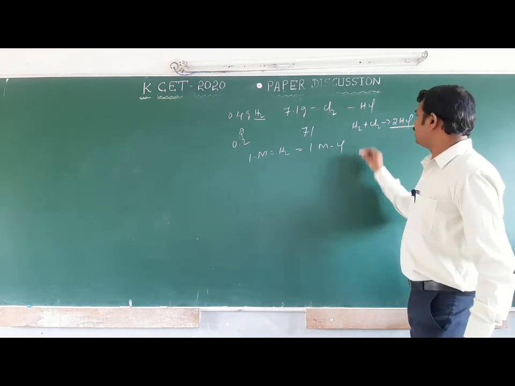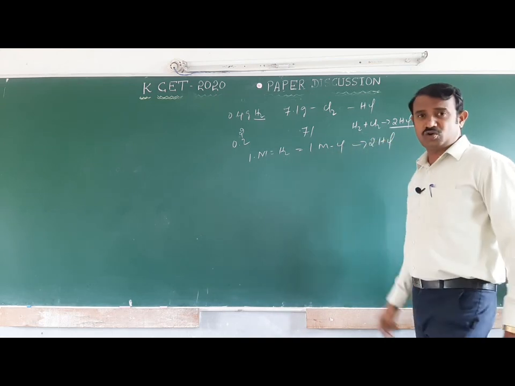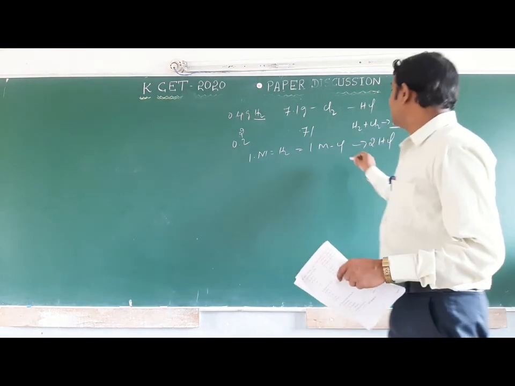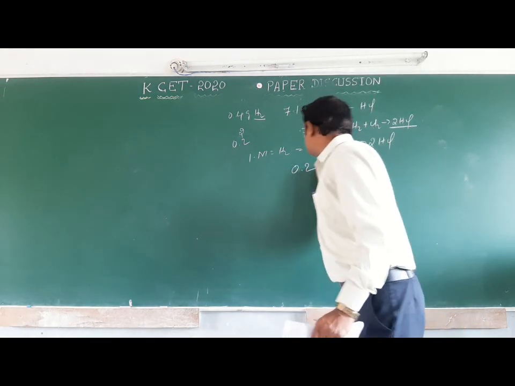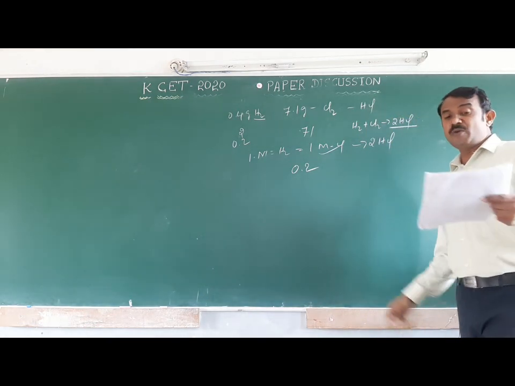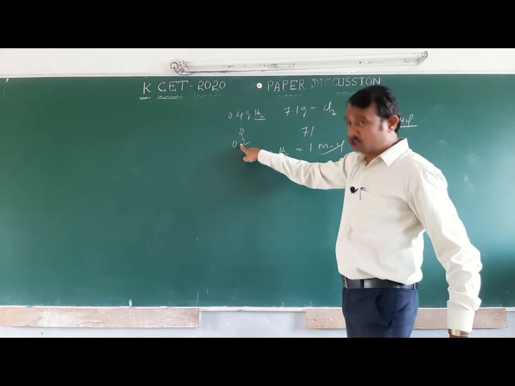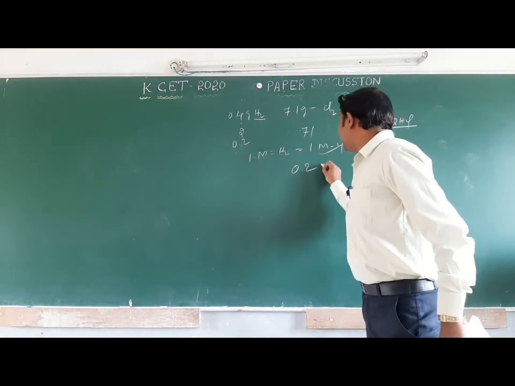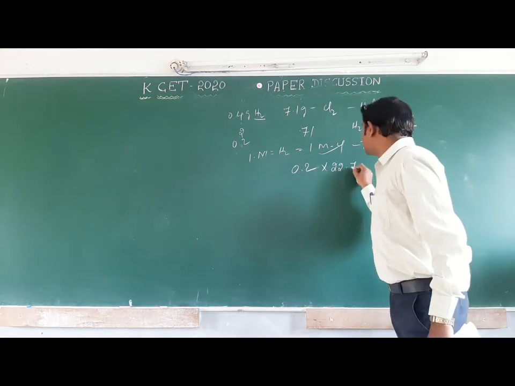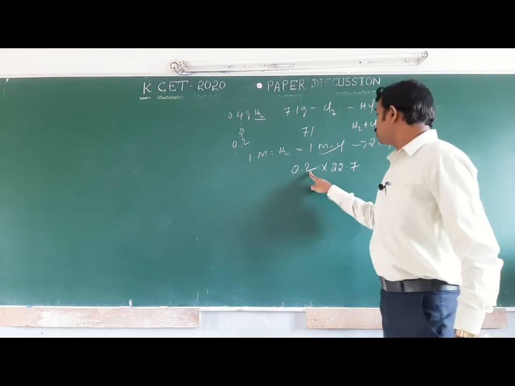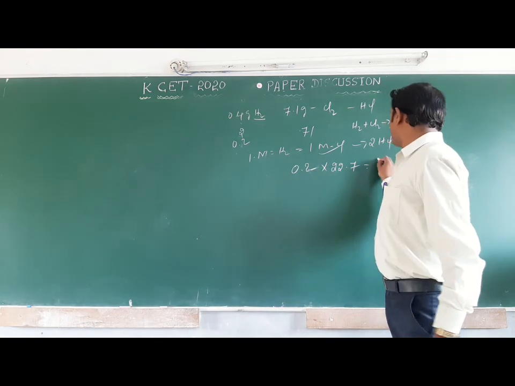Here the limiting reagent is chlorine. At standard pressure the molar volume is 22.4 or 22.7 liters, so for the total quantity it comes to about 4.54 liters.